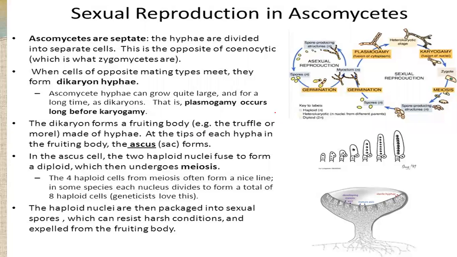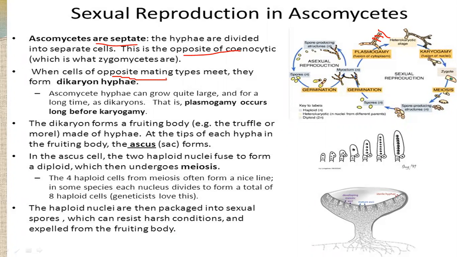So this is sexual reproduction in Ascomycota. Ascomycetes are septate. You can see its hyphae have cross walls present there. This is opposite to coenocytic hyphae.